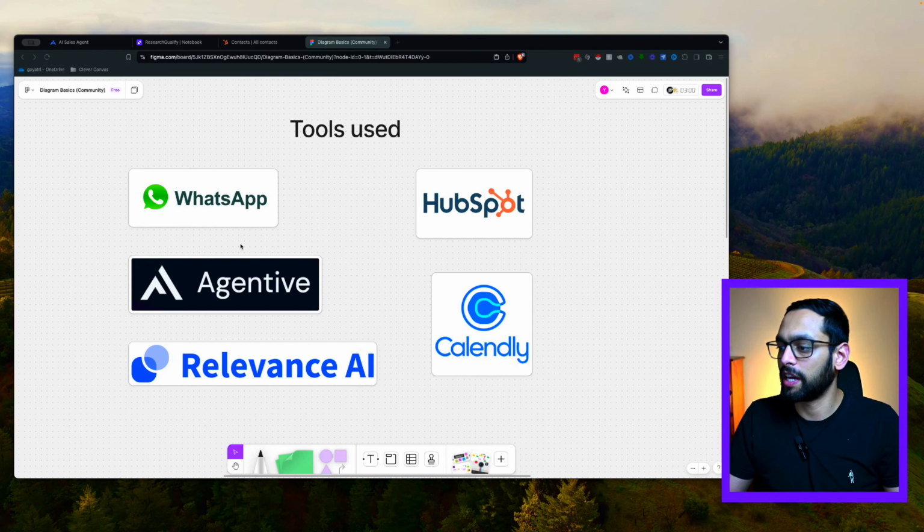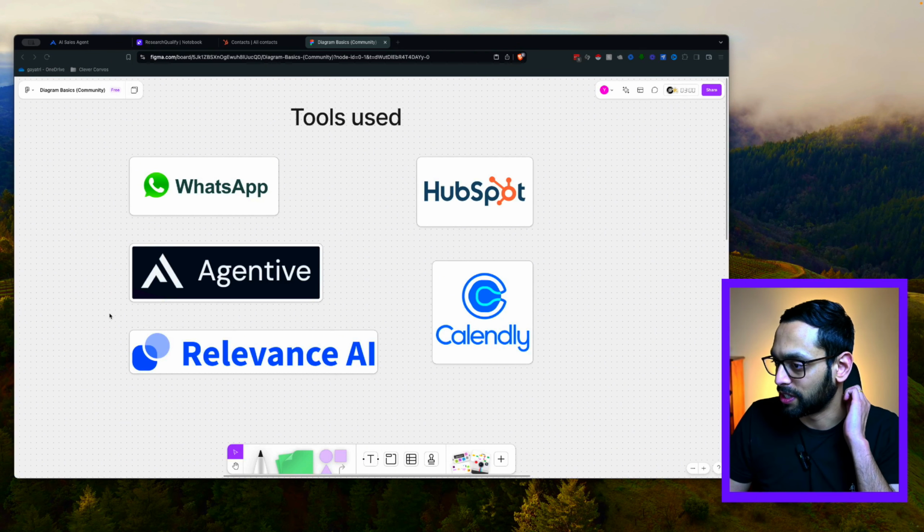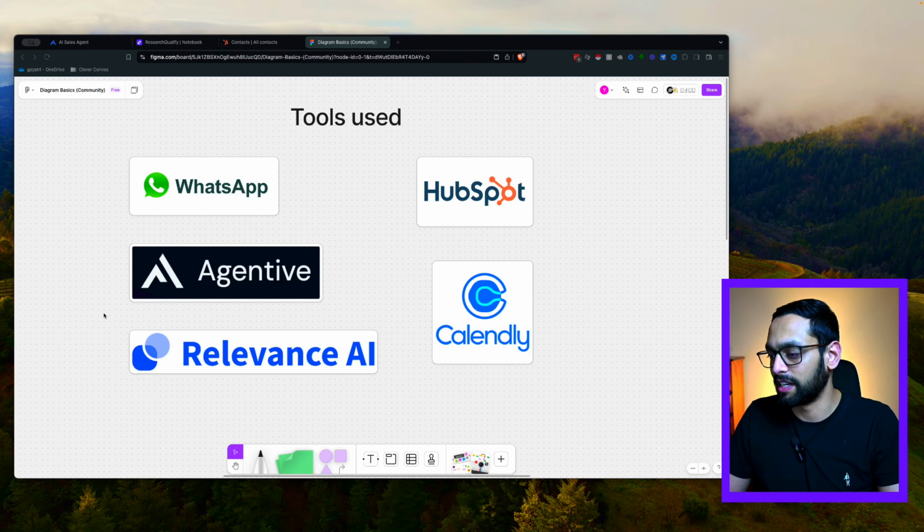The thing that I really like about this platform is you can build AI agents by putting in a prompt. You can also upload knowledge bases and you can connect custom tools to this as well. And right now it's completely free of cost because they're in their open beta at the moment. So you can just go in, create an account and get started with this one.